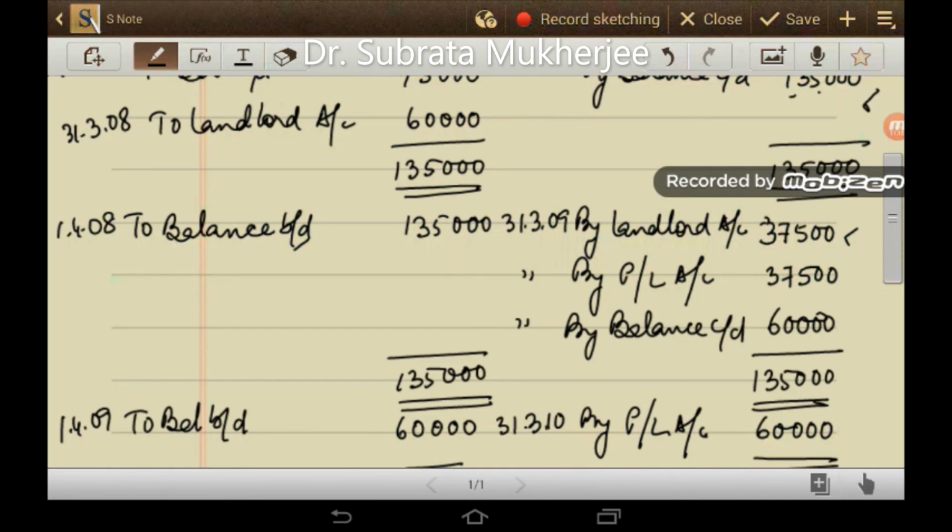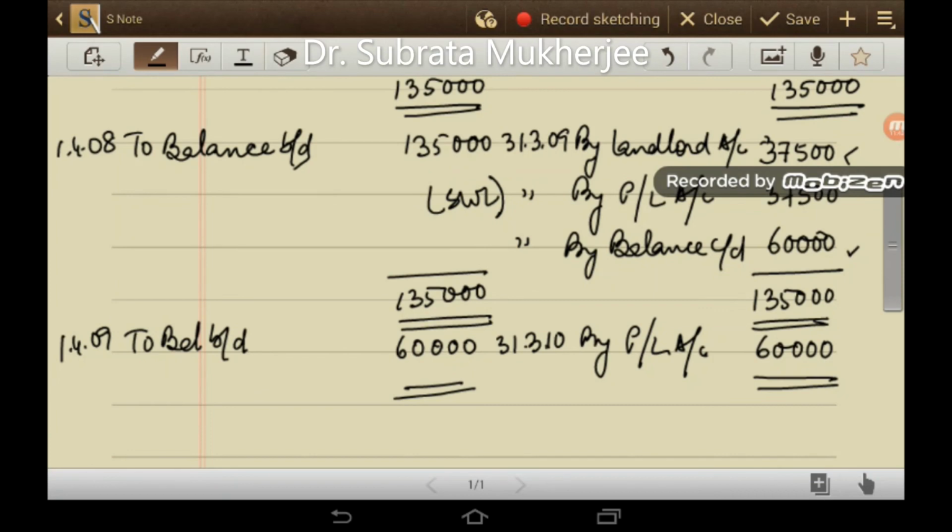So landlord account debit 37,500 to short working account 37,500, and the balance of 37,500 is written off. So this is basically the short working lapsed 37,500. So PL account debit 37,500 to short working account, and this short working of 60,000 will be carried forward to the next year of 2009-10.